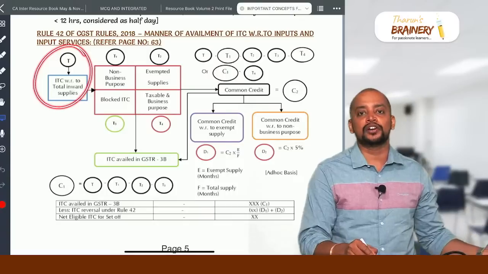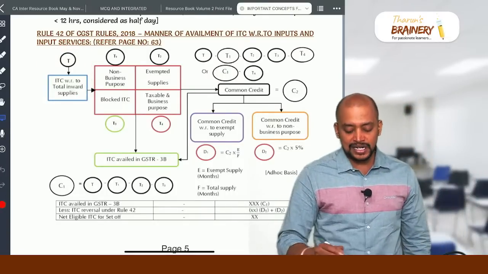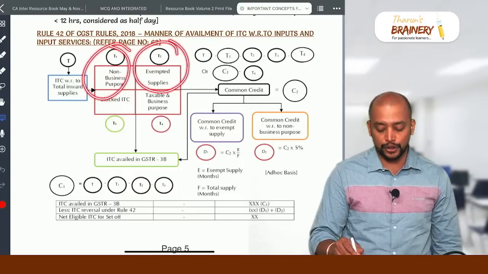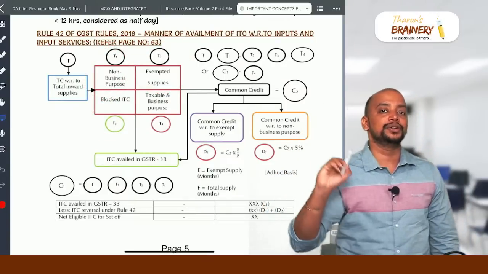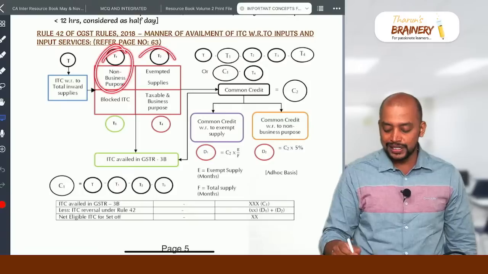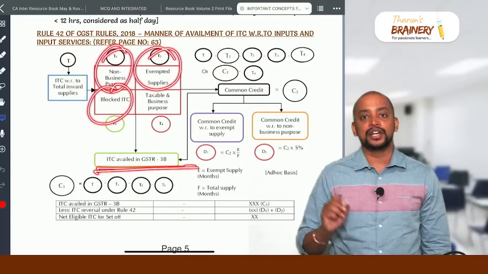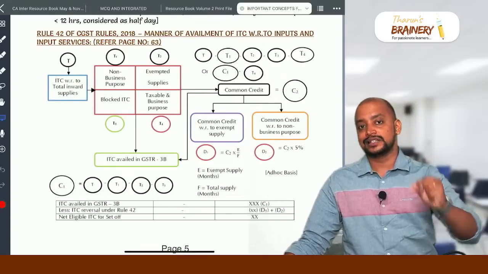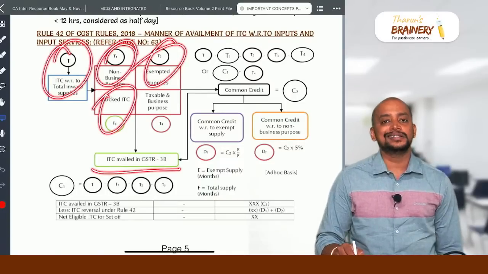So first, if we are paying GST on the inward supply, you put it under T. You take the total of this, and thereafter you need to take T1, T2, T3. T1 is inward supply used for non-business purpose, T2 is inward supply used for exempted outward supply, and T3 is block credit. While reading the question itself, you just mark T1, T2, T3 like that. So once you remove these three, the remaining is known as ITC availed in GSTR 3B. So whenever they ask a question, compute the ITC availed in GSTR 3B. So it is T minus T1, T2, T3, which is ITC availed in GSTR 3B.